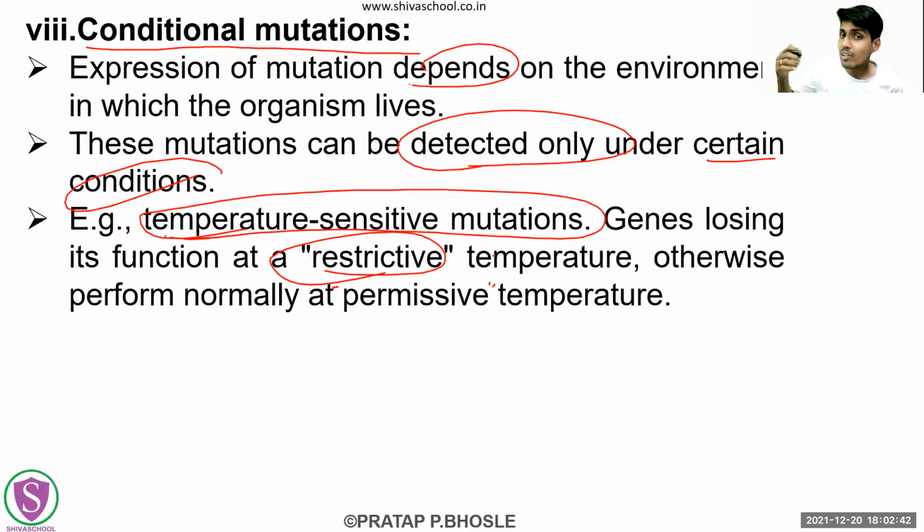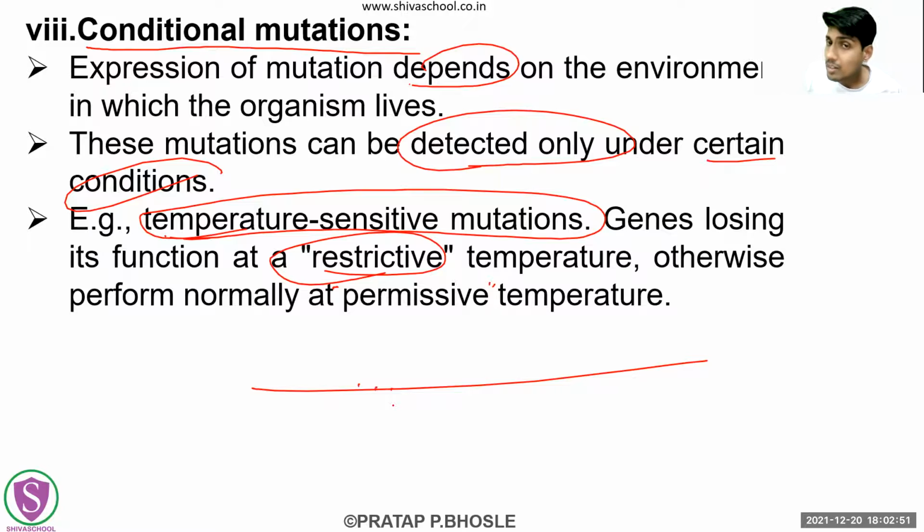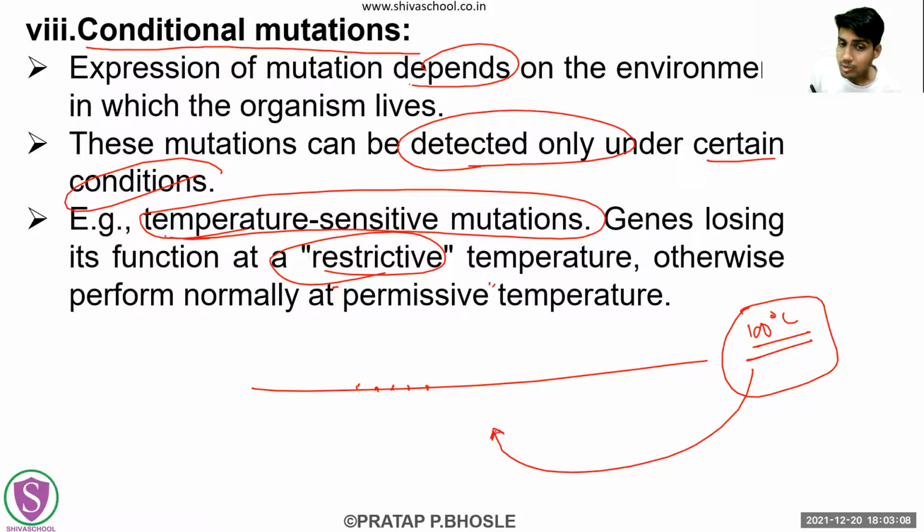But after that, a certain type of mutation will occur in those genes, because of which the nucleotides may undergo a certain kind of change. Because of that, these genes which were functionally active earlier are now not functionally active at 100 degrees Celsius. Something may have occurred at that temperature, because of which these genes are no longer functioning.